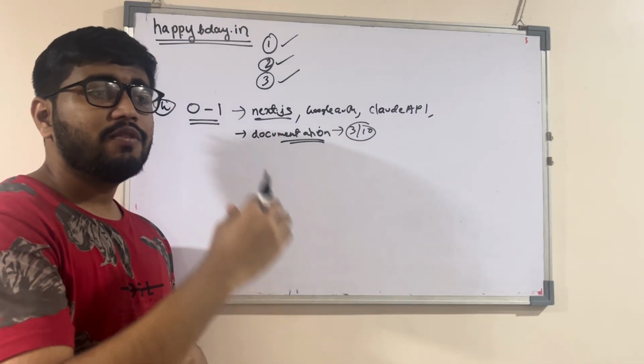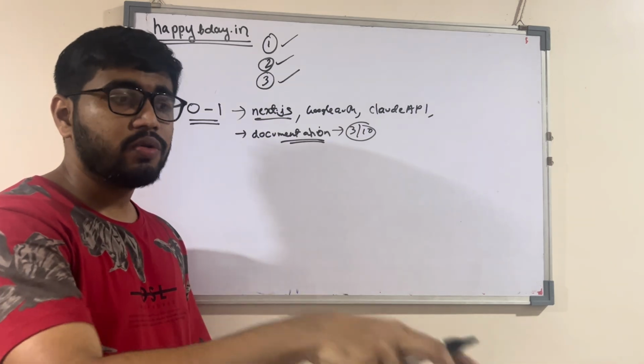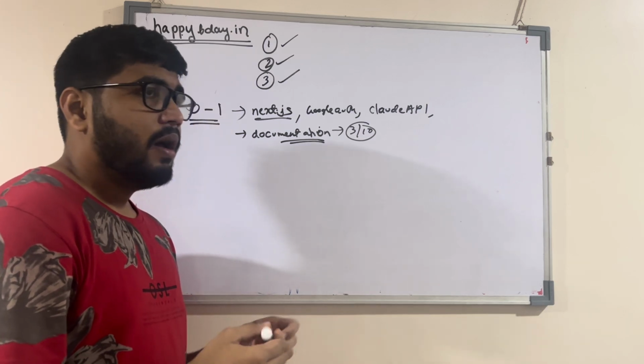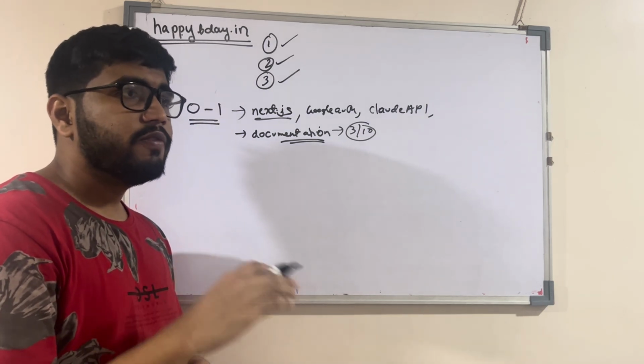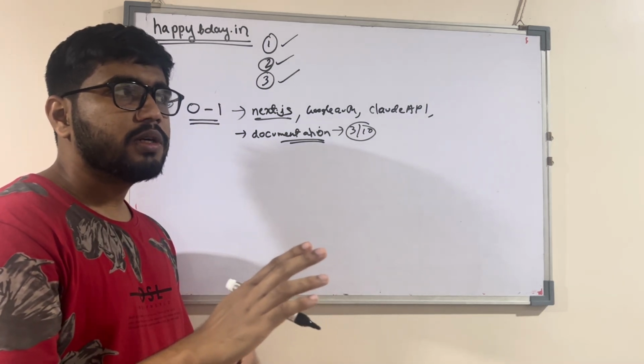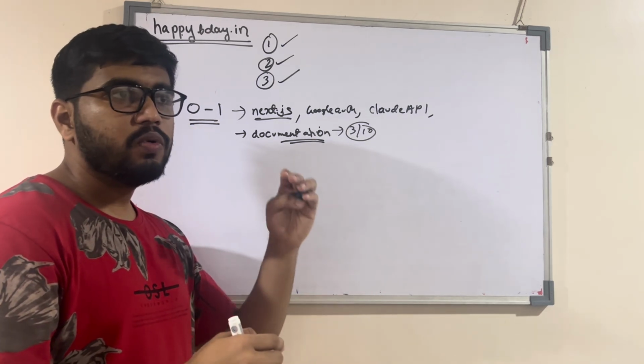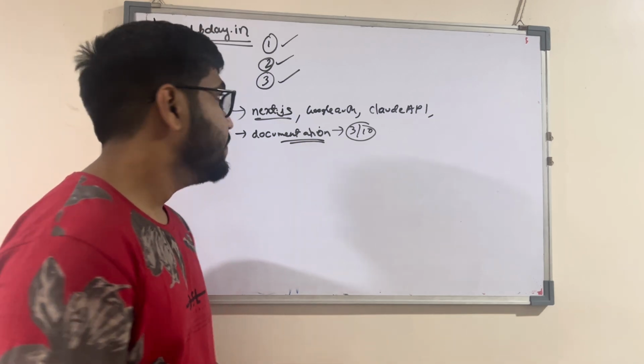Like, these are the features I want, and this is how the features should work. I'll run you through it in the live demo. But yeah, it was a 3 on 10. I believe documentation should be very clear. Your entire project, your entire imagination of the project, should be there in the document. It will help you code better with the AI.